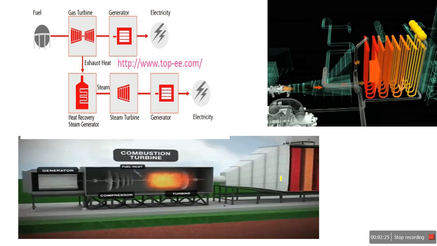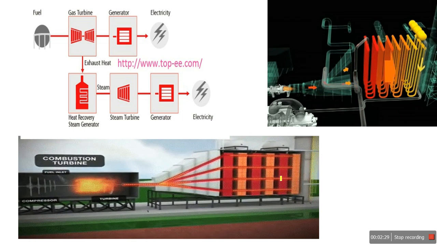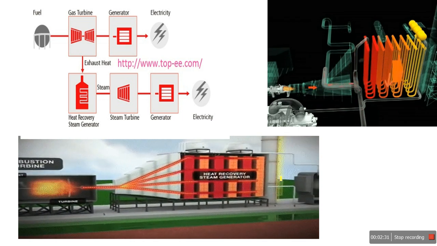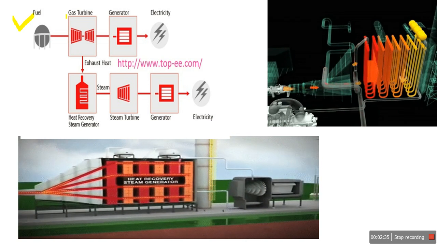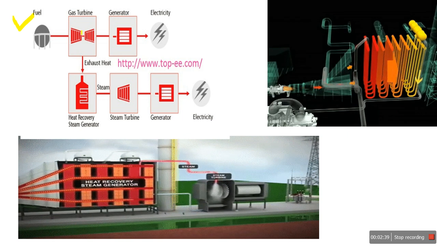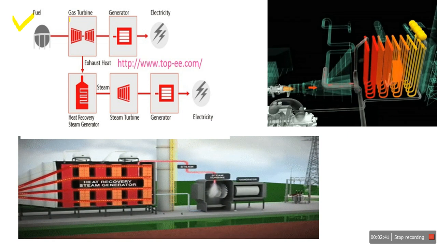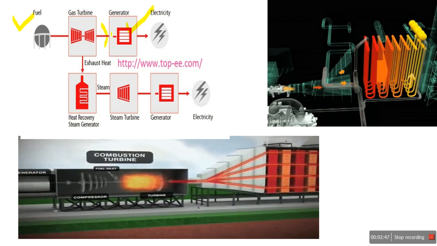Now, going further to the constant volume cycle, we must know how it looks after combination. First, in the gas turbine, fuel is used in the combustion chamber along with the compressed air. The gas turbine rotates to give mechanical power, which is utilized to generate electricity.